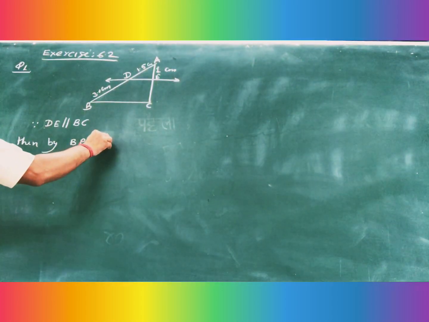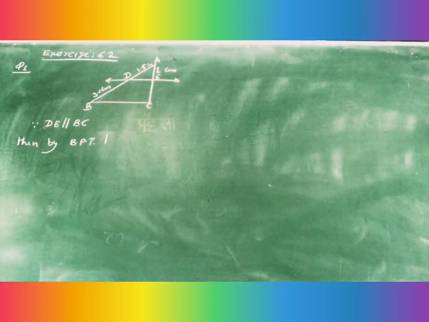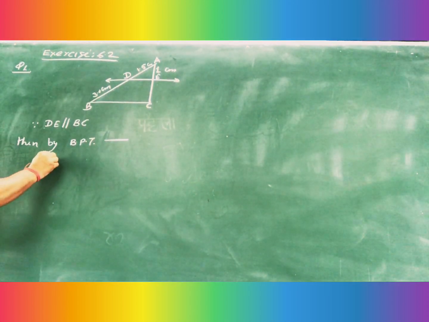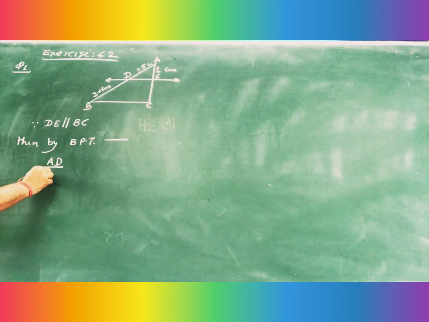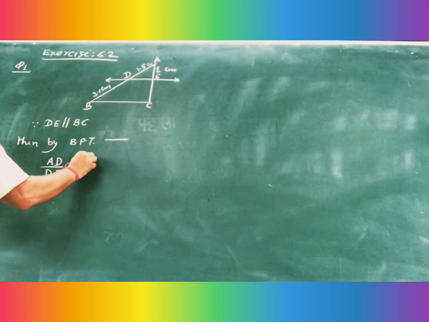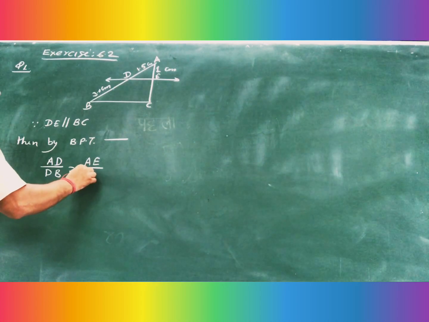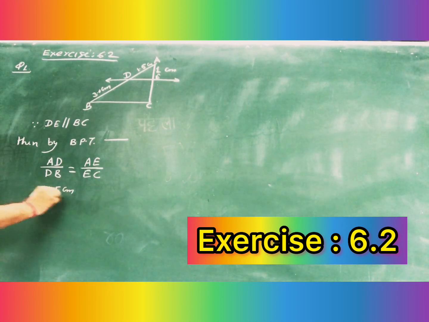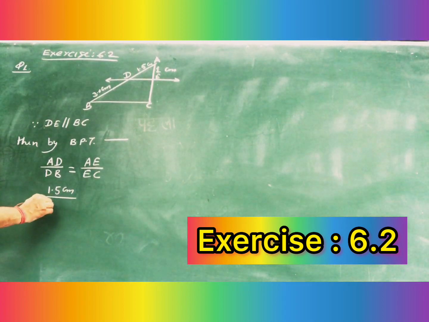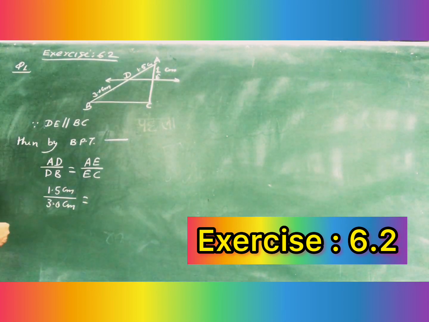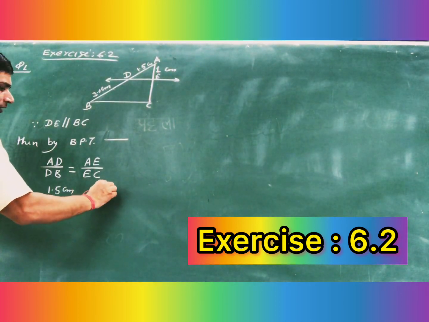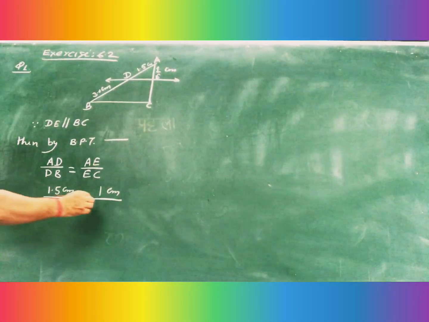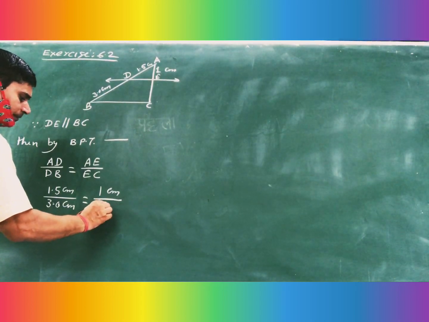BPT. BPT means basic proportionality theorem ही हो गया, अब आपको यहाँ और कुछ नहीं लिखना है, that is AD upon DB equal to AE upon EC. So AD is given that 1.5 centimeter and DB is given that 3.0 centimeter equal to AE is given that only 1 centimeter and EC is given that nothing. So let us, this is same to same EC.